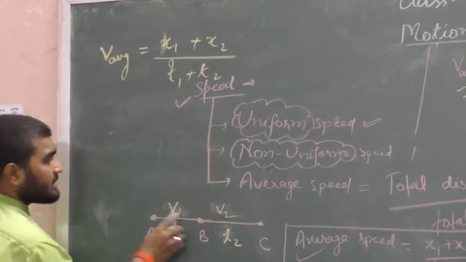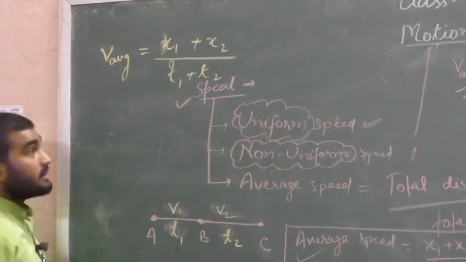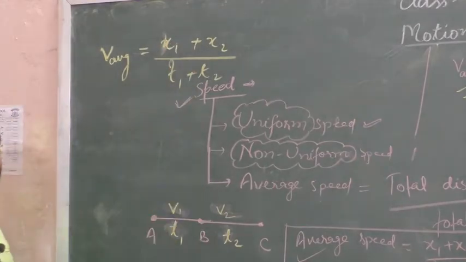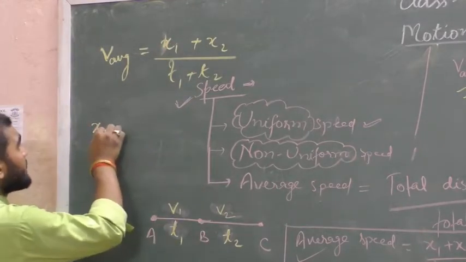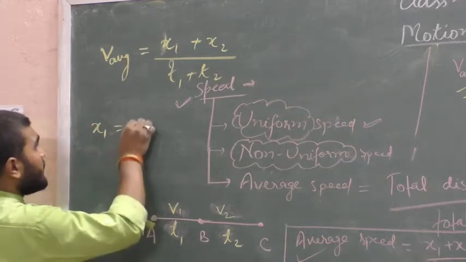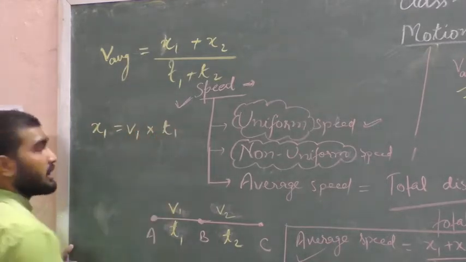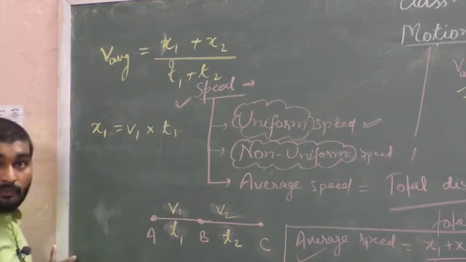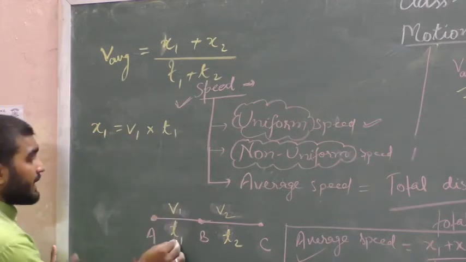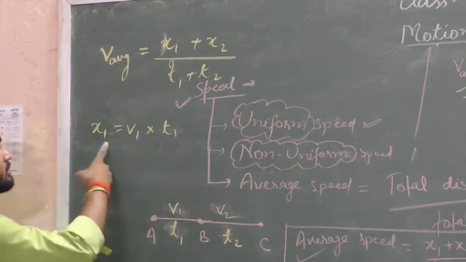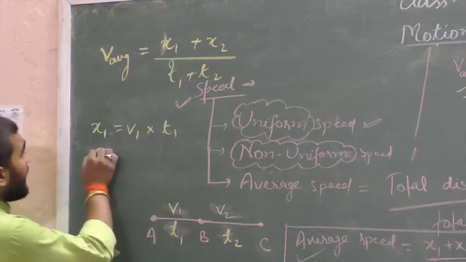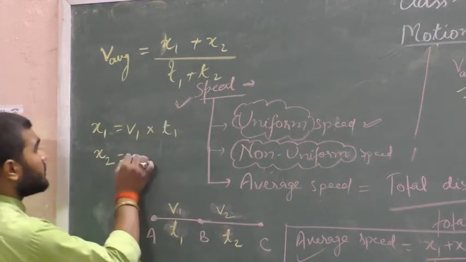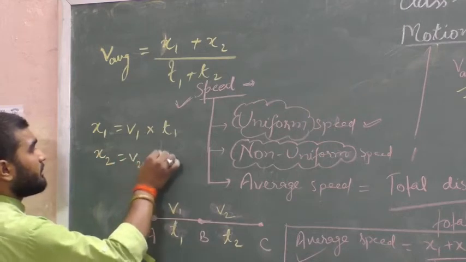But here distance is not given. So what will be the value at the place of x1 and x2? As we know, here x1 can be v1 into t1, because distance traveled will be equal to speed into time, and speed is v1 and time taken is t1. So here x1 will be equal to v1 into t1, and x2 will be equal to v2 into t2, because speed into time.